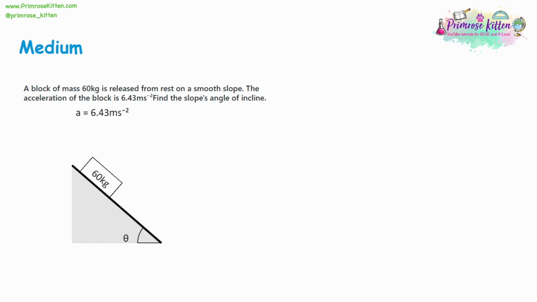So for the next question, as usual, just keep in mind all the different forces on the slope. We've got the weight going downwards, the reaction force, and the force going down the slope. So we're going to start off like we normally do, and try to find the weight. The weight is going to be equal to the mass multiplied by the acceleration, 9.8 for gravity. So the weight of the object is going to be